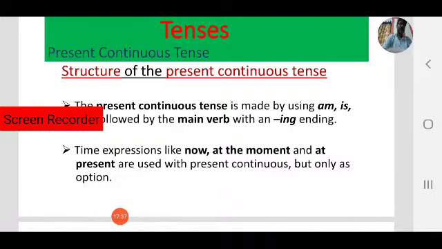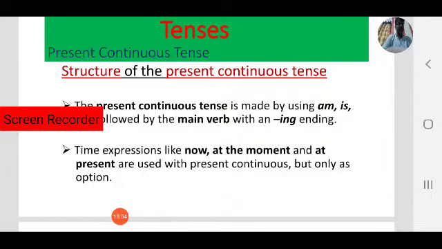For example, take one word like write. Write, that is the base form, or we can call V1, or we can call main verb.